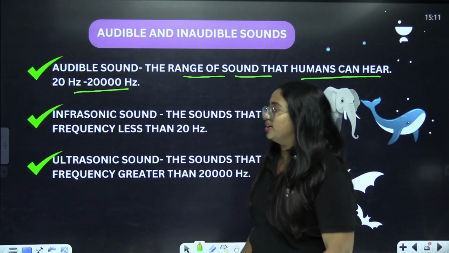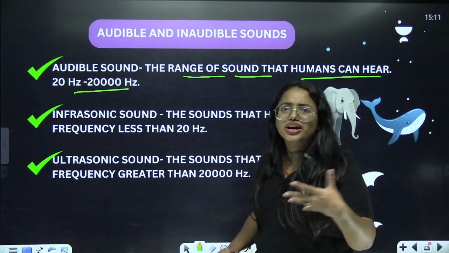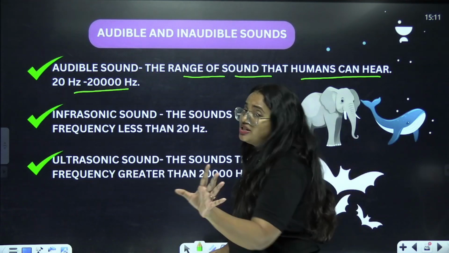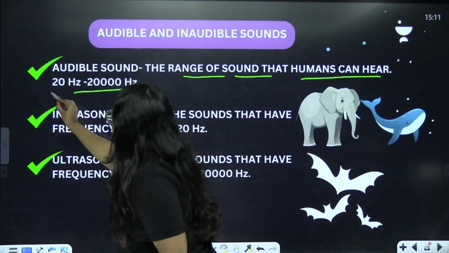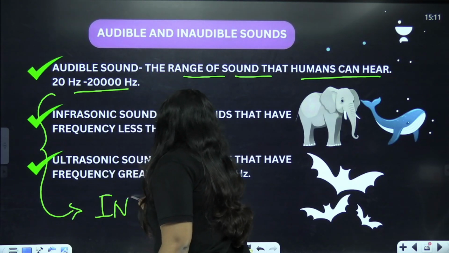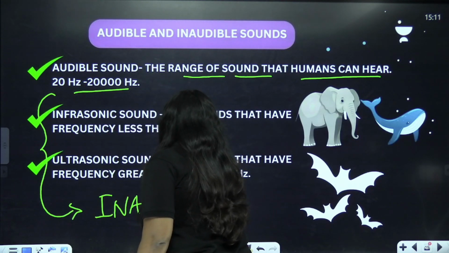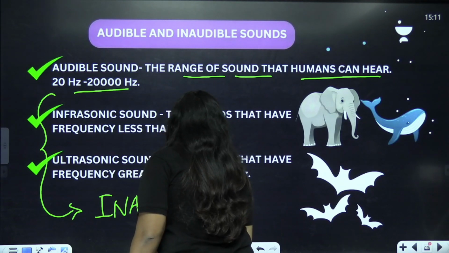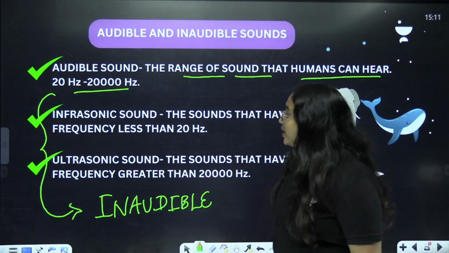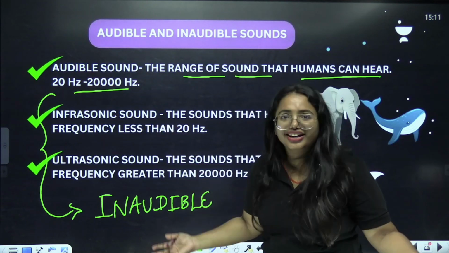That's the range here. And what about infrasonic and ultrasonic? These two sounds are inaudible sounds. Please don't forget it. Very, very important. So, these two are considered inaudible. Why inaudible? Because these have different ranges from the audible sound range. Clear? So, infrasonic, we cannot hear that. Why?